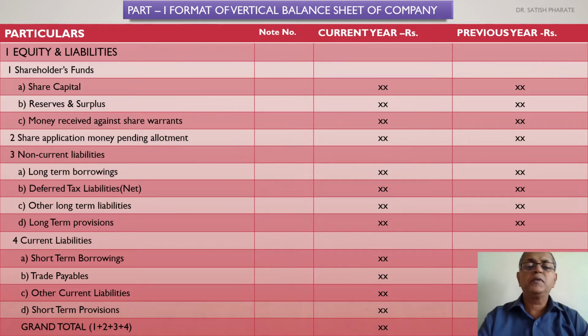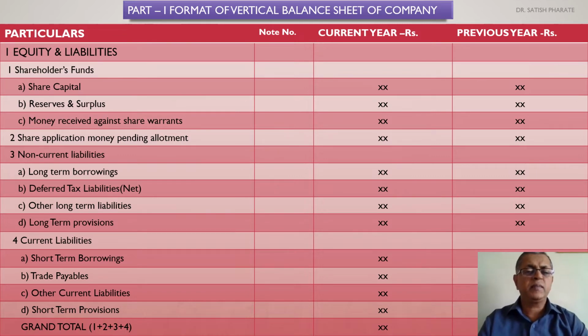Now coming to the format of the vertical balance sheet of a company. That means if you have drawn the vertical balance sheet as per Companies Act 2013, how is it to be presented? Mainly it consists of 4 columns: particulars, working note number, current year rupees, previous year rupees. If previous year's data is given to you, then write the previous year column. Otherwise, if previous year data is not available, then you can write only the current year's column.